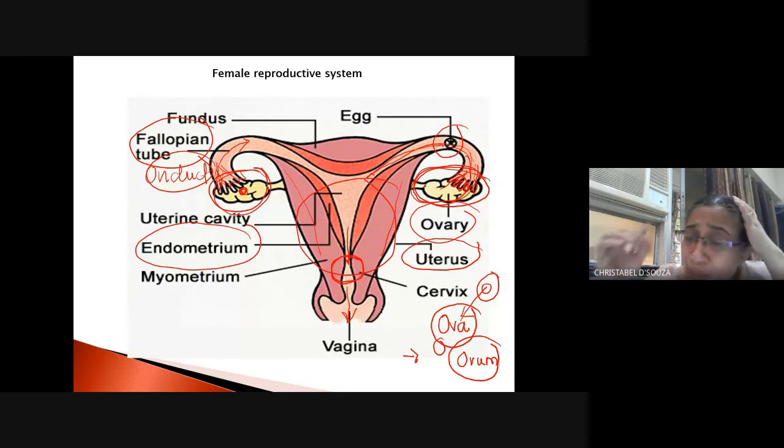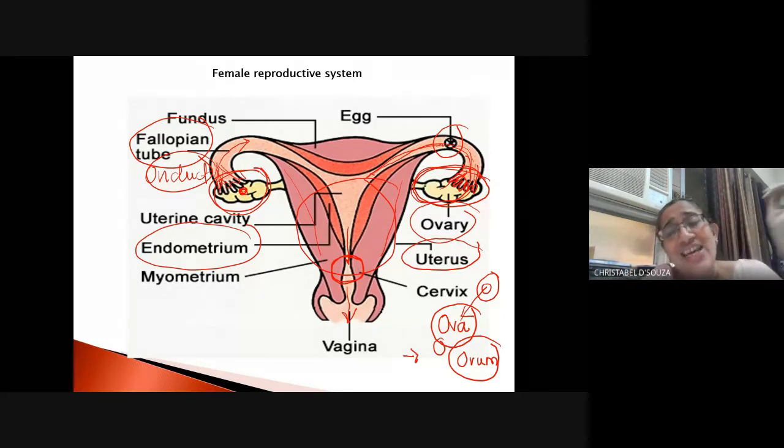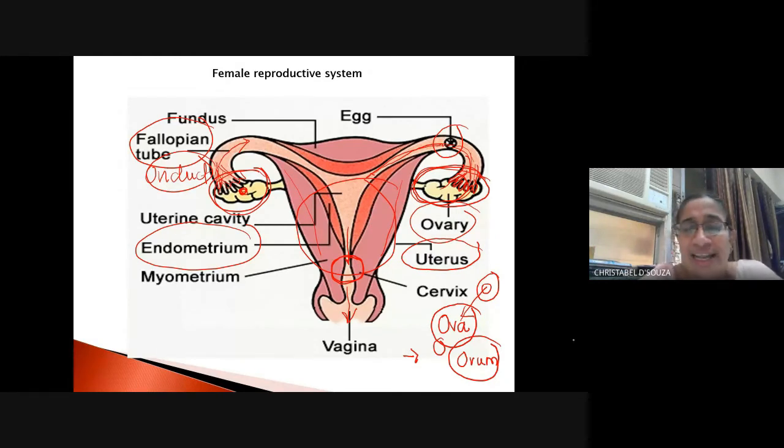And then the most important part, obviously, of the female reproductive system, the ovary is also very important, undoubtedly. But the cradle of life is the uterus, right? Now, the uterus has a lining which is known as the endometrium. The endometrium provides nourishment, right?